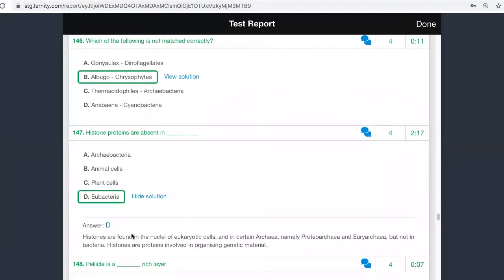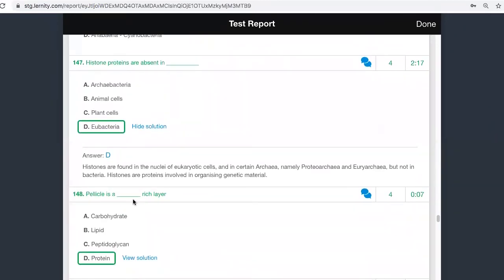Histones are found in eukaryotic cells and in certain archaea, namely proteoarchaea and euryarchaea. Okay, it is found in certain archaea, but not in bacteria. Histones are proteins involved in organizing genetic material.